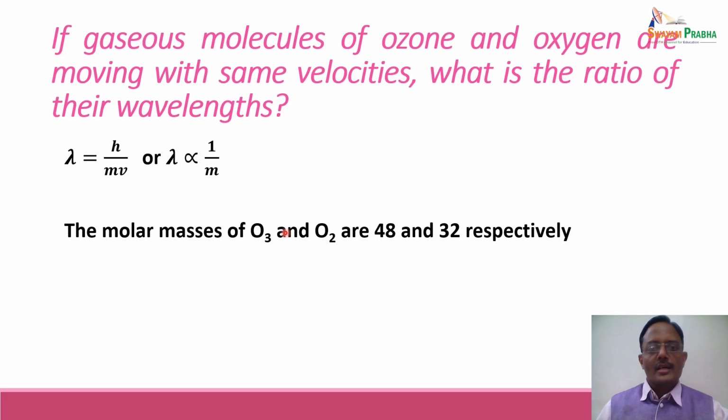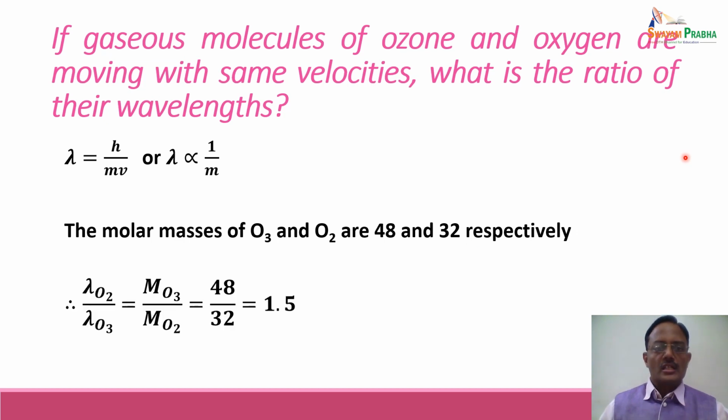Now, the molecular masses of ozone and oxygen are 48 and 32 respectively. So O3 has a molecular mass of 48 and O2 has a molecular mass of 32. Since lambda is inversely proportional to the molecular masses, lambda of oxygen upon lambda of ozone is equal to mass of the ozone molecule upon mass of the oxygen molecule.